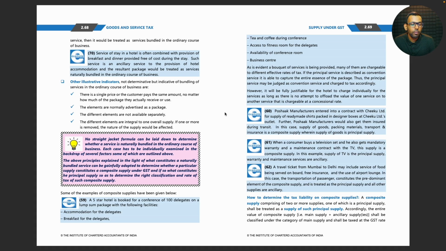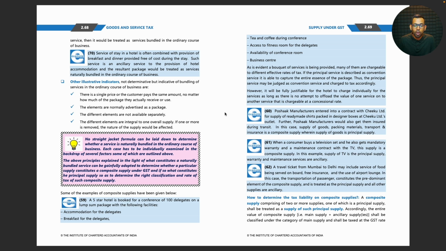Okay, other illustrative indicators, not determinative but indicative. There is a single price, or the customer pays the same amount no matter how much of the package they actually receive or use.